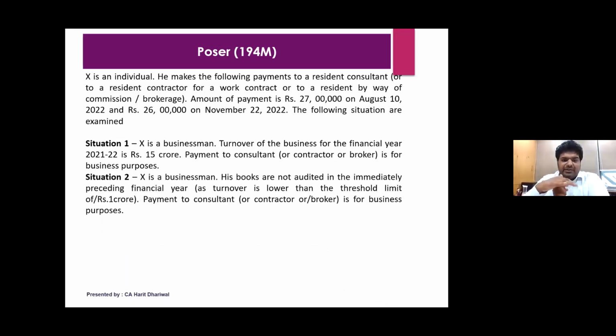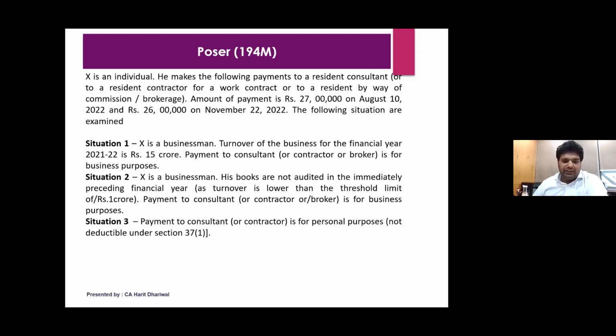Second, if X is a businessman whose books are not audited in the immediately preceding financial year as turnover is less than 1 crore, and the payment is for a business purpose. Here you can see that the audit is not there, so we have to see whether 194M would be applicable. The answer is yes, because the payment in aggregate exceeds 50 lakh rupees, 27 plus 26 comes to 53. Hence, TDS under 194M will have to be deducted.